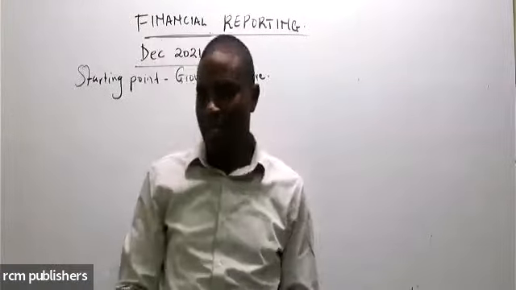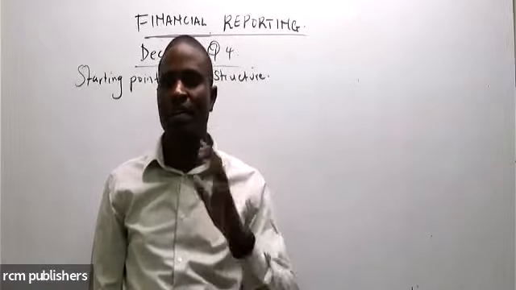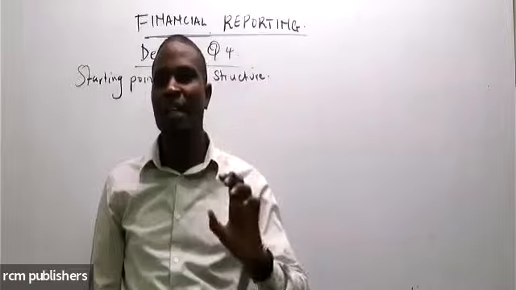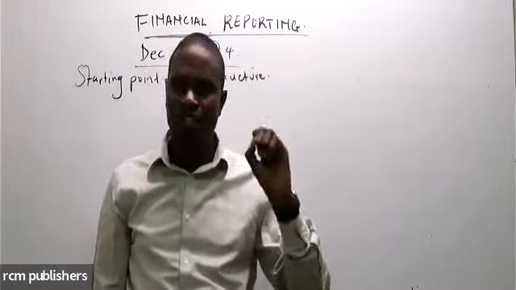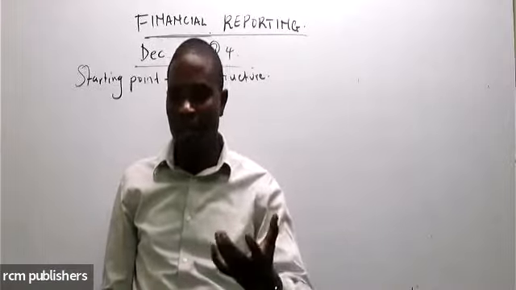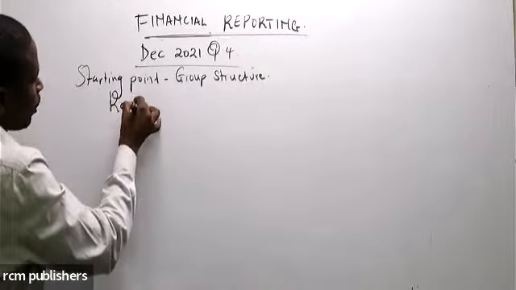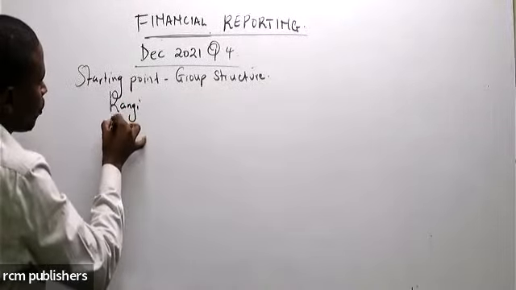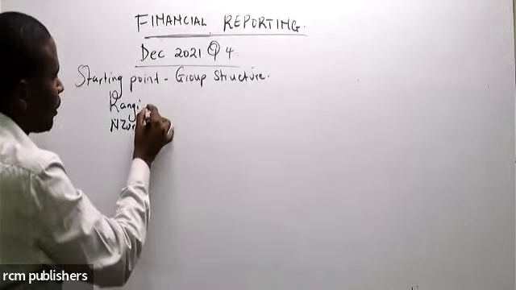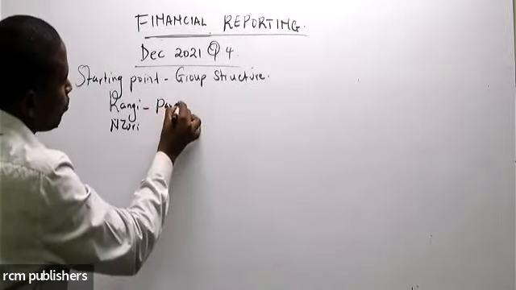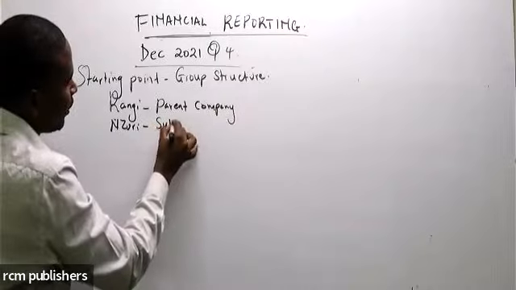That is very good. Yes, our starting point is to identify which kind of company we are dealing with. In this case, I'm told that Lag Limited acquired 80% of the ownership share of Zuri Limited. So Lag Limited will be the parent company, and Zuri Limited will be the subsidiary company.